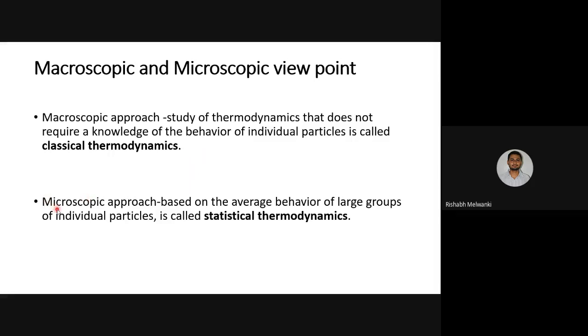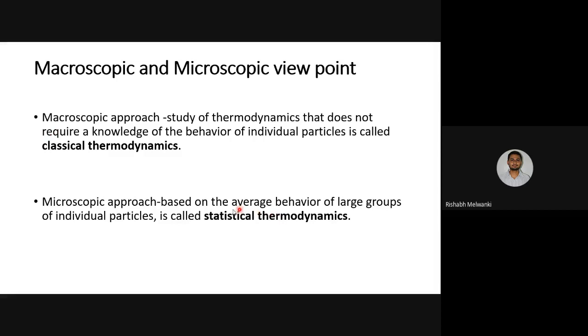The second type of approach is the microscopic approach. It is based on the average behavior of a large group of individual particles. It is also known as statistical thermodynamics. This is a different subject. Our subject, thermodynamics, is basically classical thermodynamics.